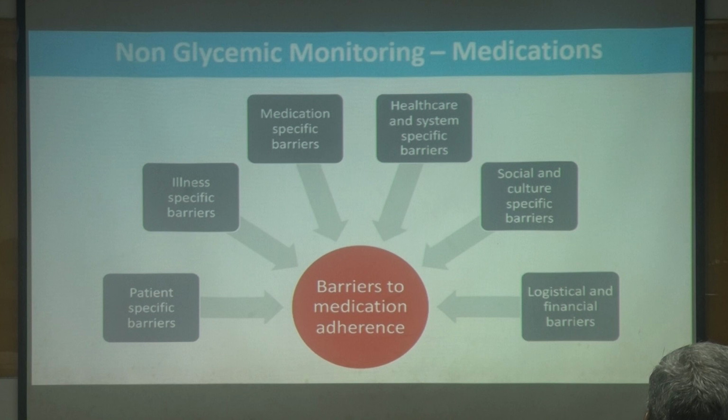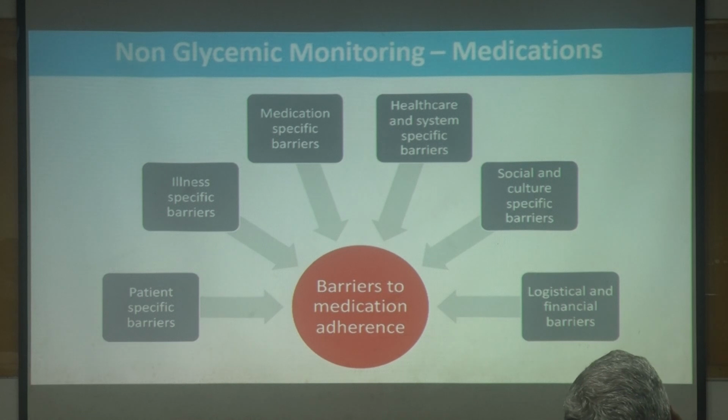In non-glycemic monitoring, another factor is medications. Many a time our patients check blood sugar without taking the tablet. So we always escalate the dose without asking, and then the patient will develop hypoglycemia. We induce brittleness rather than the patient inducing it. So before escalating or de-escalating the dose, check whether the medication is proper, there is no poor compliance with the drugs, and the postprandial blood sugar has been taken in time with the drugs. That is the one question you have to ask whenever you are escalating the dose.